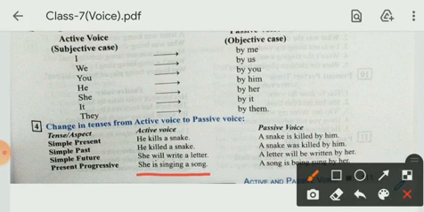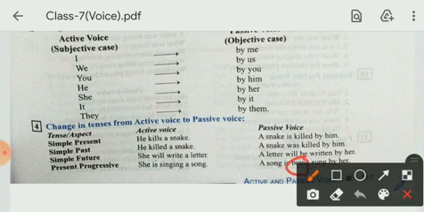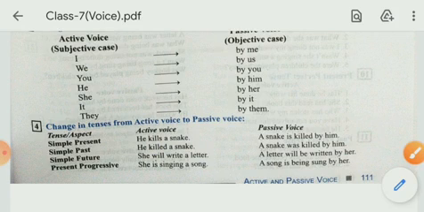So we will change it into passive. A song is being sung by her. When the tense is in continuous, we use being here. Being word is added here. You have to keep in mind this thing, that when the tense is in ing form, means in continuous tense, then being word will be added here.